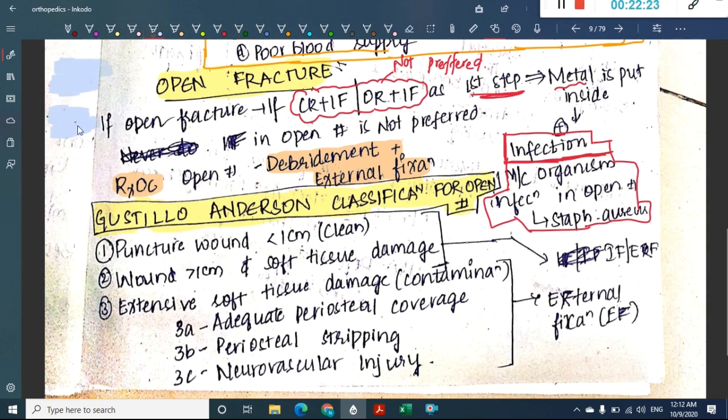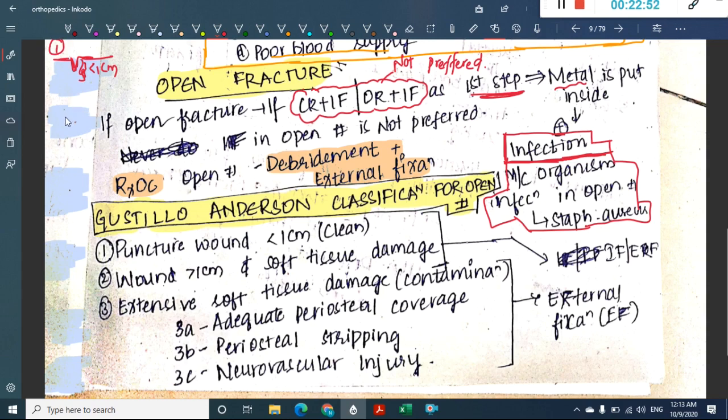Okay, this is the skin. Number 2, 3 has 3 parts, 1, 2, 3. Okay, now just think this is the wound. The wound is clean and it is at a depth of less than 1 centimeter. Okay, then this is the first part of Gustilo-Anderson classification for open fractures, where the wound is less than 1